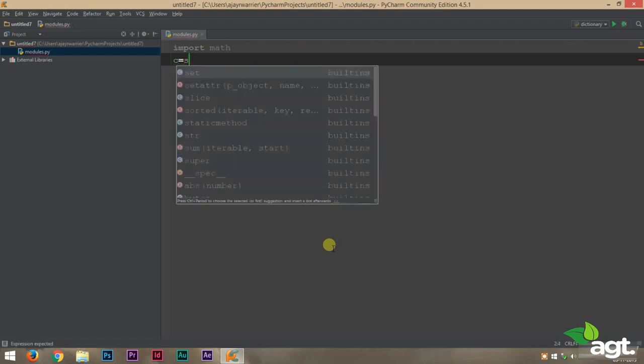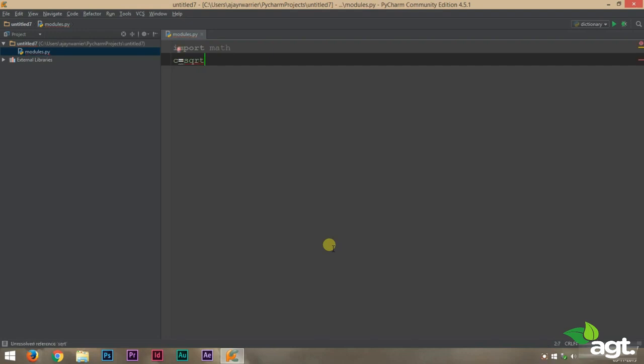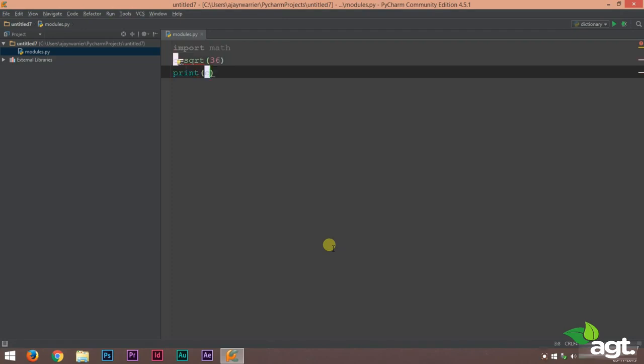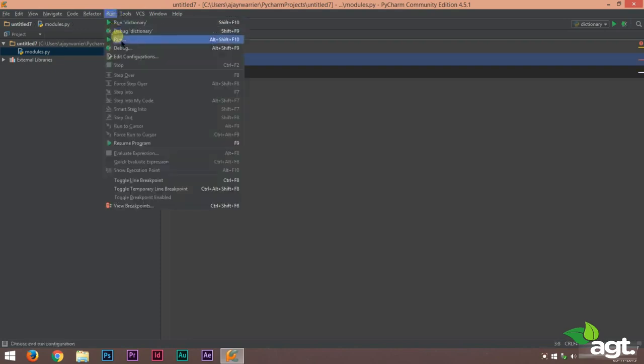The math module has a square root function which will print the square root of the number. What this program is supposed to do is find the square root of 36, store that value in C, and then print C. This is what it's supposed to do. Now let's run this.